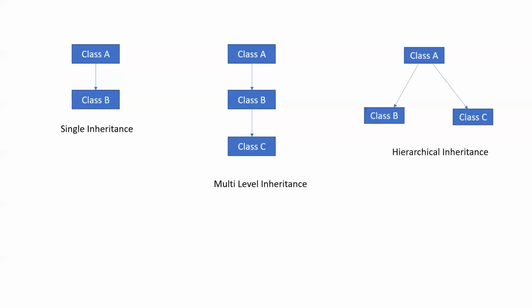Next is hierarchical inheritance. In hierarchical inheritance, there is a class which is extended by two or more classes. This type of inheritance is known as hierarchical inheritance. Like here, there is one superclass, A. It has two child classes, class B and class C, and both classes inherit class A.